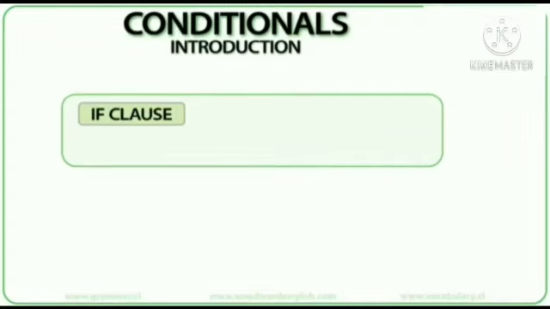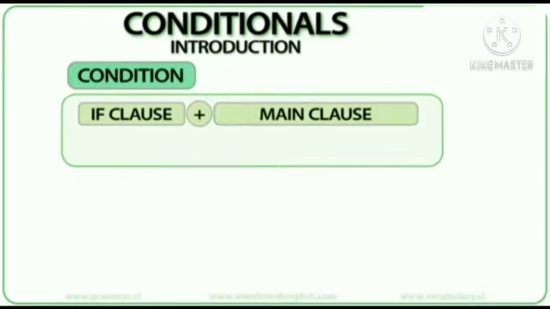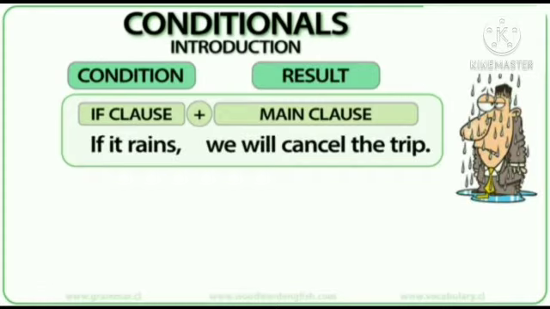Conditional sentences consist of two parts: the if clause, which is a condition, and the main clause, which is a result. For example, if it rains, we will cancel the trip. Now, if it rains is the if clause.